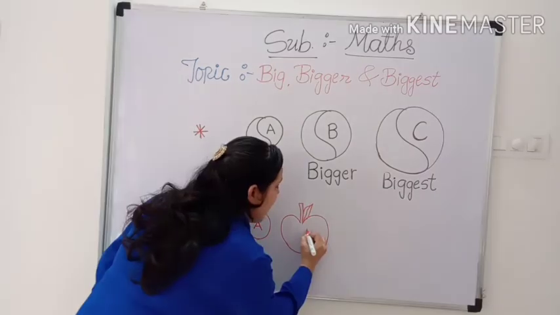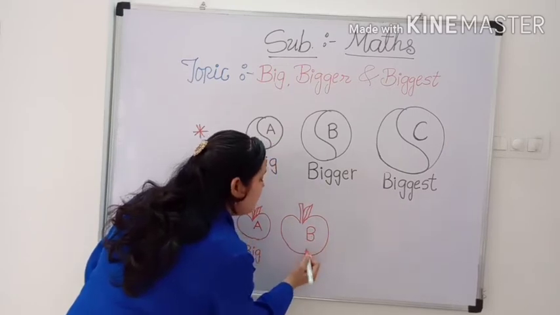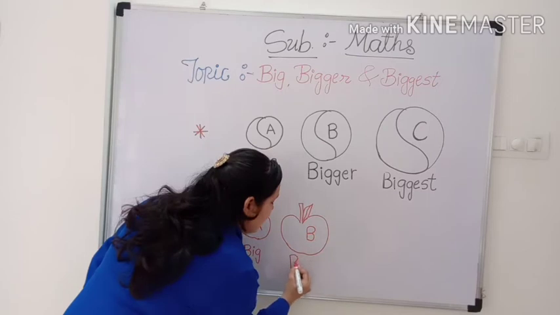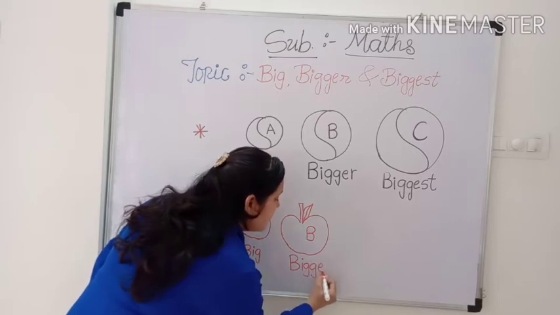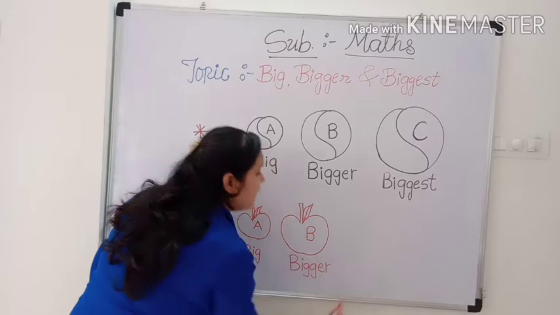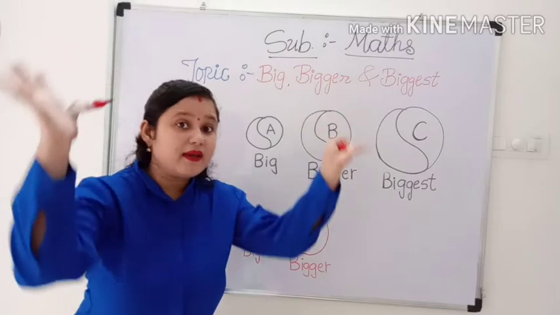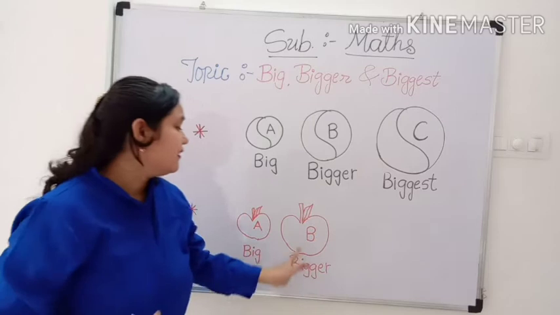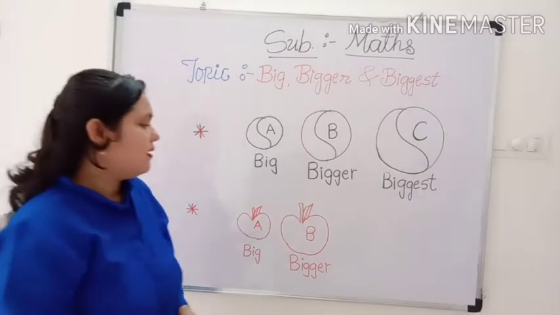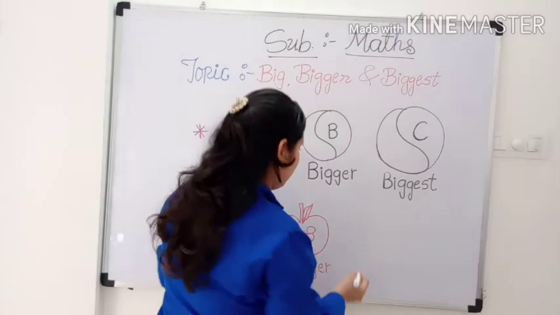So, first I will give B tag to this apple and we can write here bigger. Because this apple is bigger than A tag apple. I will draw one more apple.